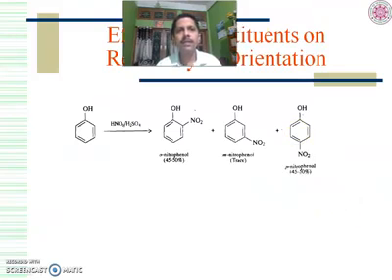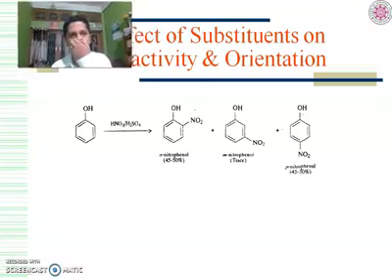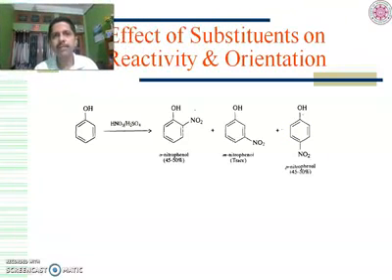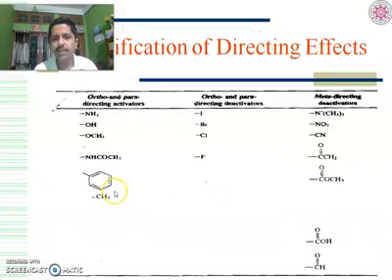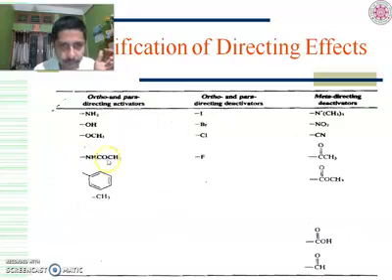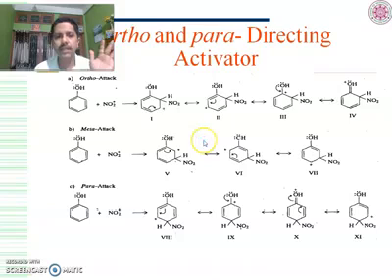Now something about the orientation effect of substituents and reactivity. It has been seen that some groups direct the incoming electrophile to attack the ortho and para positions, and some will tell you that it will attack the meta position. Here it is attacking the meta position. Why is it so? You will have to remember this, because these groups are ortho para directing, these groups are meta directing, and these are ortho para directing but deactivating. Why it is so, we'll see one by one.